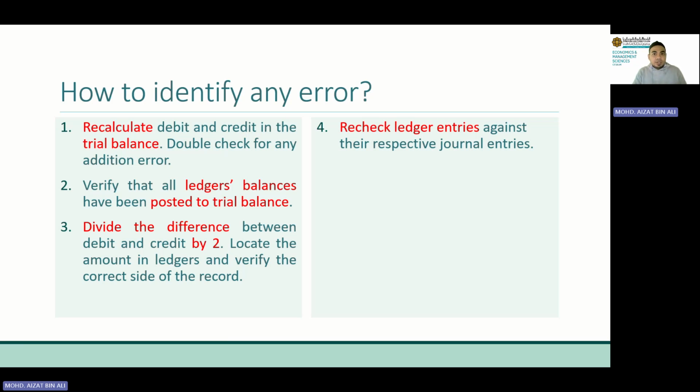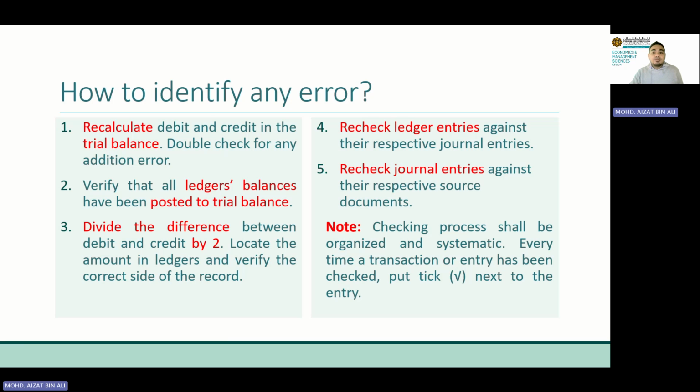Right? So in this case, look back at our journals and make sure that when we transfer from the journal to the ledger, we transfer them correctly. And if that doesn't work, then we have to do a manual check. Check all of our journal entries, the general journal, special journal, and cash book, against their transactions. Look back at the question, look back at the source document, and make sure that we transferred the information into those journals correctly. All right.